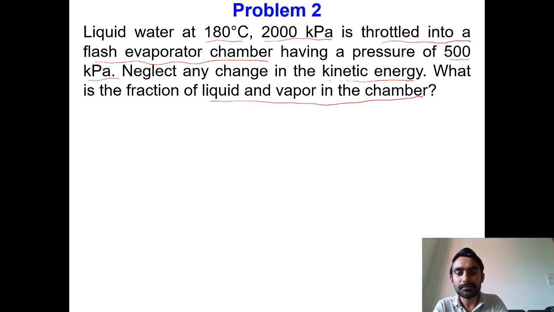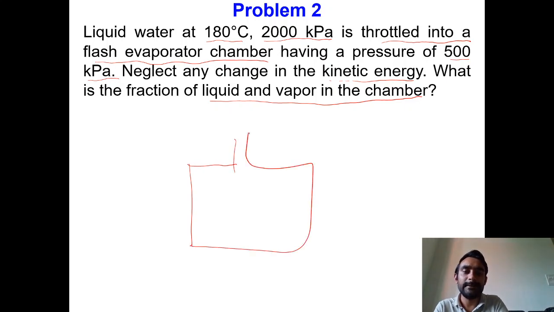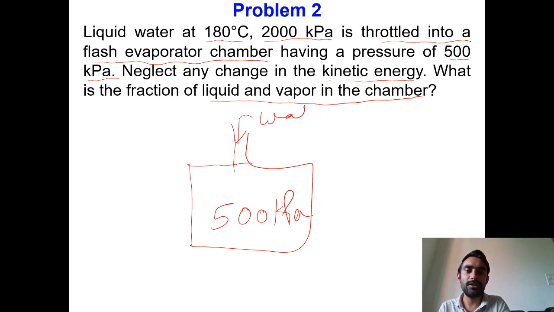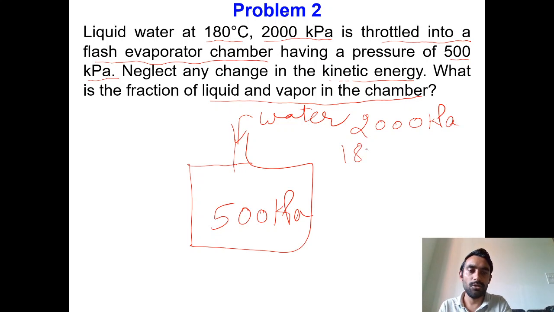It means we have a chamber maintained at 500 kilopascal. Now we are passing water into this chamber with properties of 2000 kilopascal pressure and 180 degrees Celsius temperature.